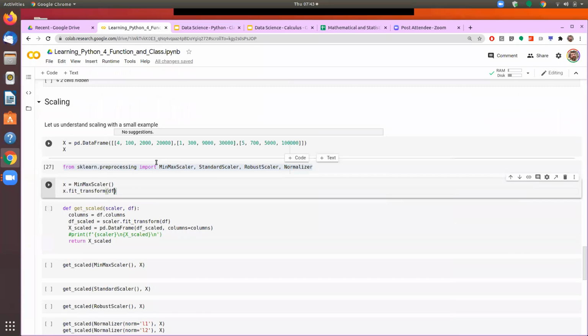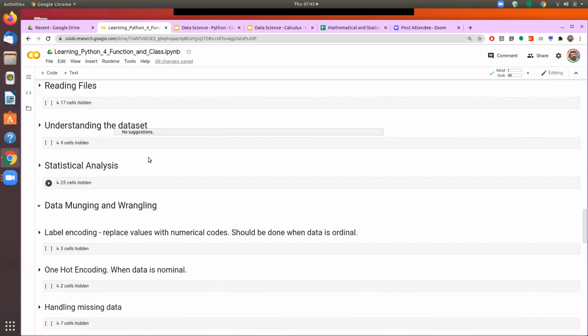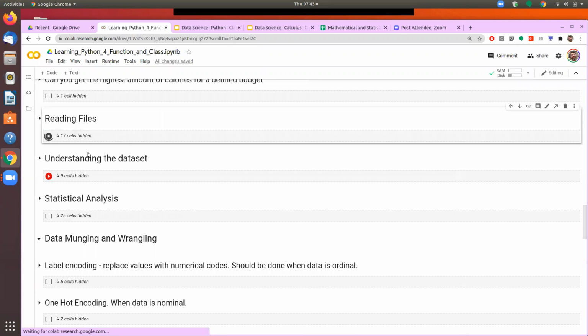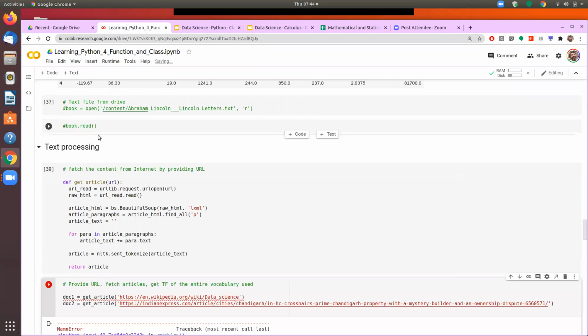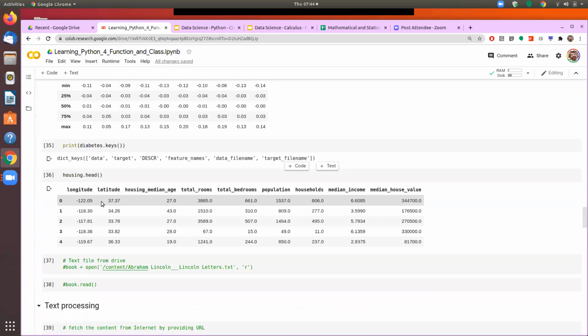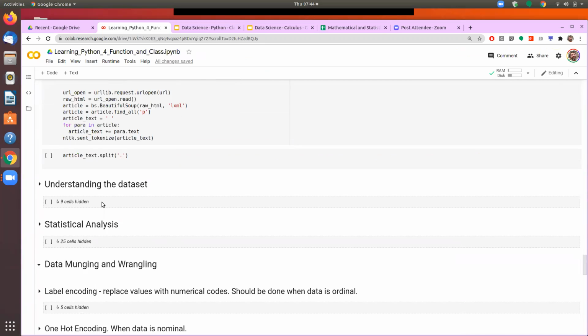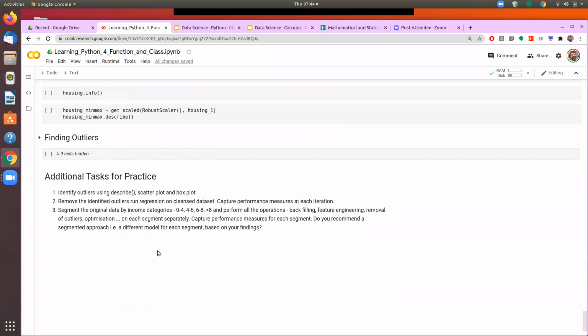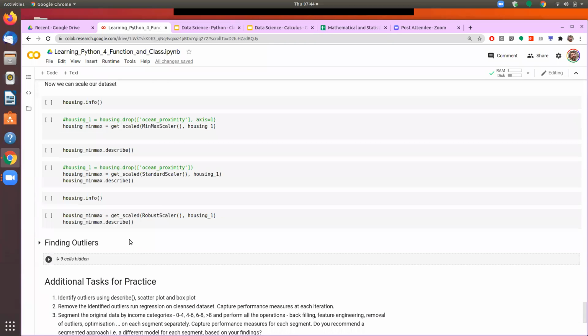So df I have not defined yet, so let me first go and read the files. Okay, so I have got the housing data. This housing data I can't scale because it has one non-numeric field, which is the ocean proximity. So I need to first drop that field, and then we will be able to do the scaling operation.